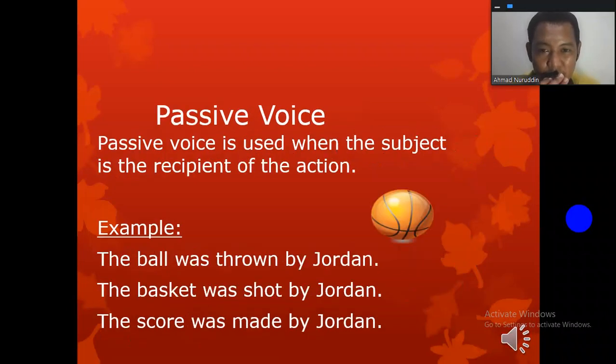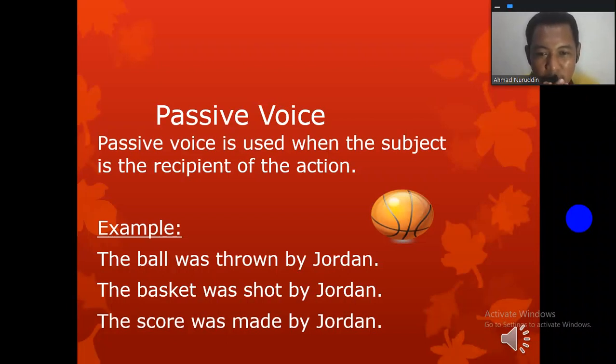How about passive voice? Take a look. Passive voice is used when the subject is the recipient of the action. For example, the ball was thrown by Jordan. The basket was shot by Jordan. And the score was made by Jordan. When you see the three examples,